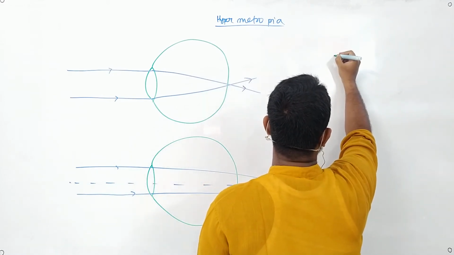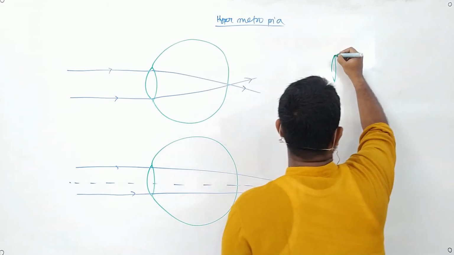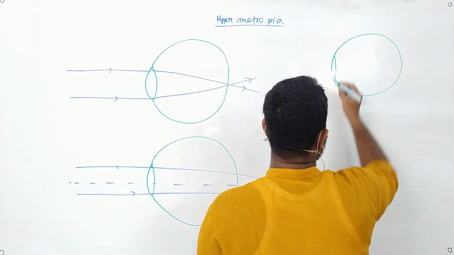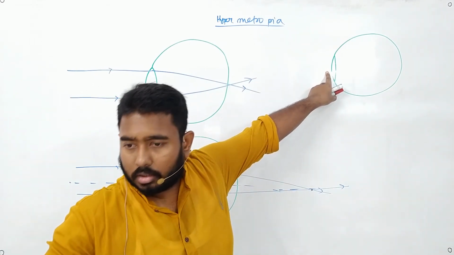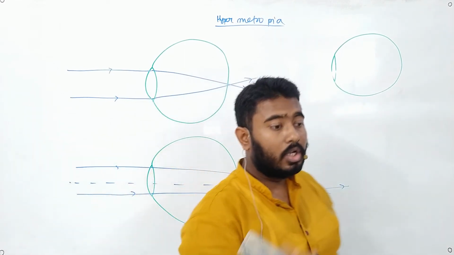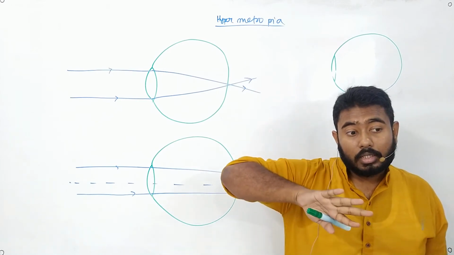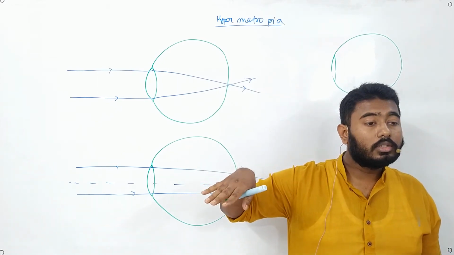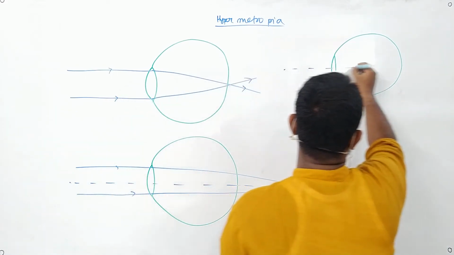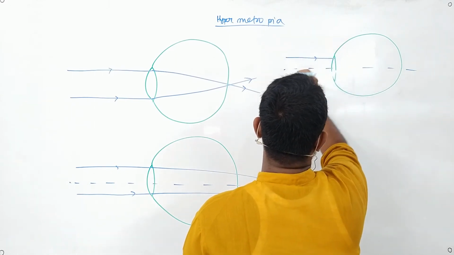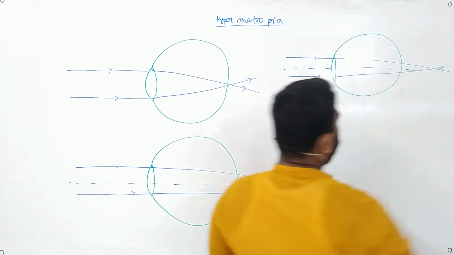In first situation, the focal length of the eyeball has increased. Now if this is the normal size of the eyeball and the focal length has increased, that means it has become narrow. If it has become narrow, the focal length will increase. Now if the focal length increases, the power will decrease or increase? The power will decrease. Good. So what will happen in this case is that if I bring a ray of light like this, then it will form the image somewhere at the back.